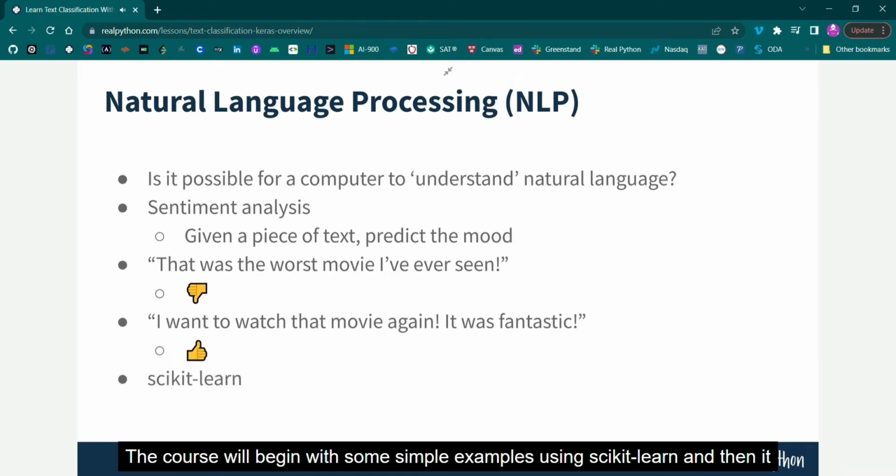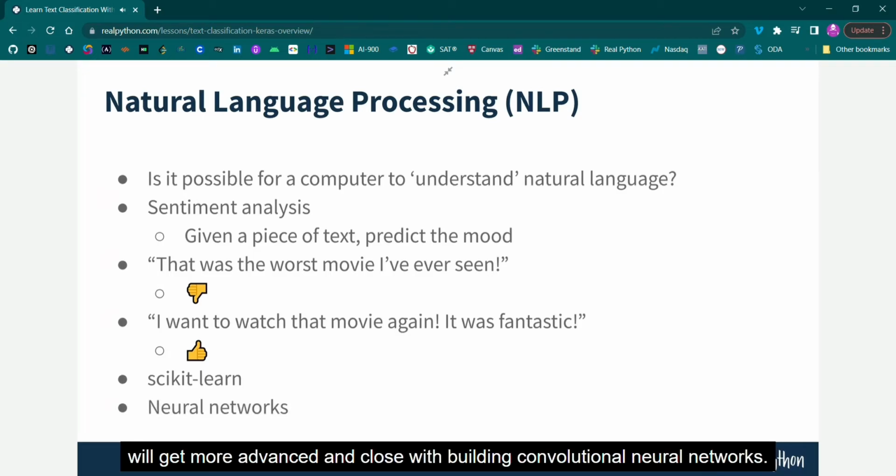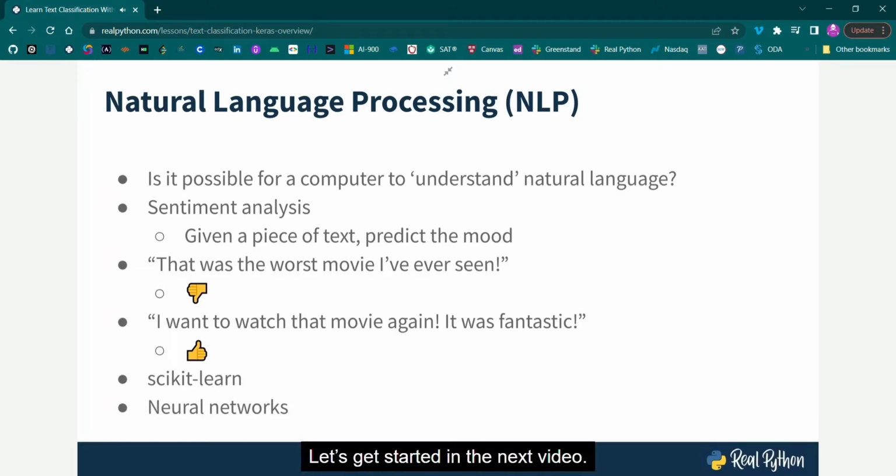The course will begin with some simple examples using scikit-learn, and then it will get more advanced and close with building convolutional neural networks. Let's get started in the next video.